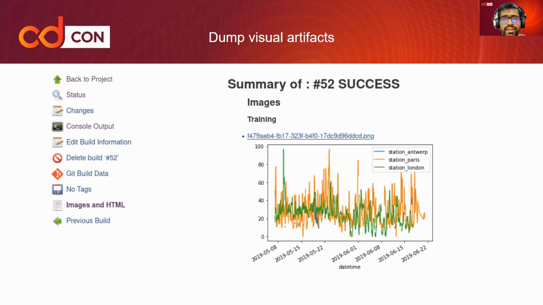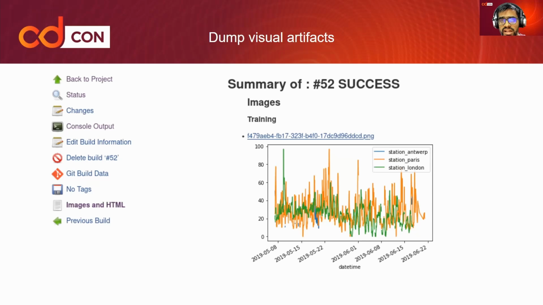And finally, you can also create visual artifacts. If you have images or graphs, you can deploy them as HTML pages and export them directly as images or as HTML pages, and you can refer to them to evaluate the results of the machine learning project that you have created.